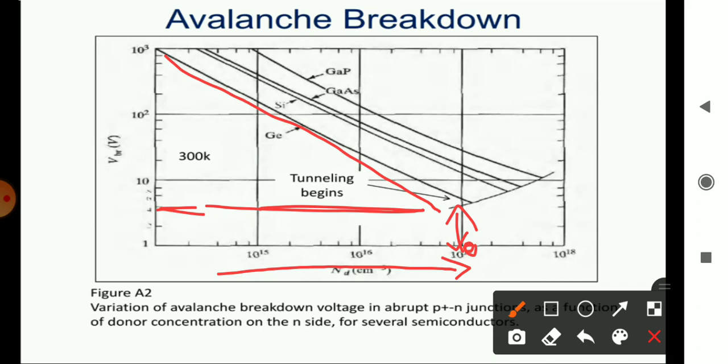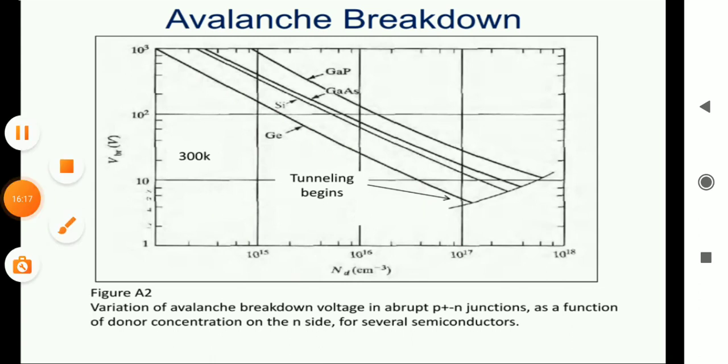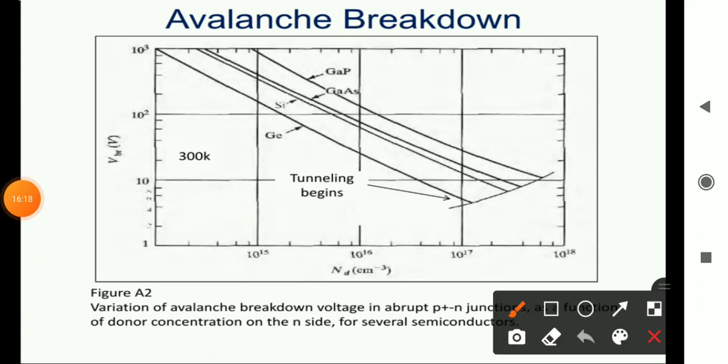Because, as the name says, the PN junction is heavily doped, there will be more collisions. Because of that, it requires a lesser voltage for the breakdown to occur. So we have two types of breakdown at different voltages.